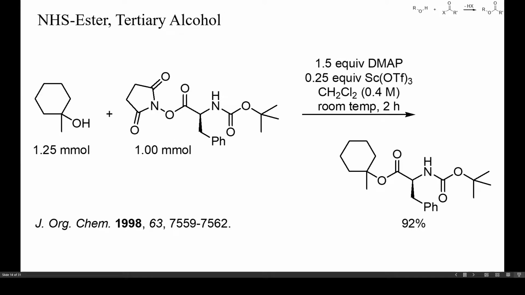N-hydroxysuccinimidyl esters are also electrophiles of moderate reactivity only and will react with tertiary alcohols only in the presence of strong bases or some catalyst. In this example, a mixture of DMAP and scandium triflate was used to acylate a tertiary alcohol with Boc-protected phenylalanine.